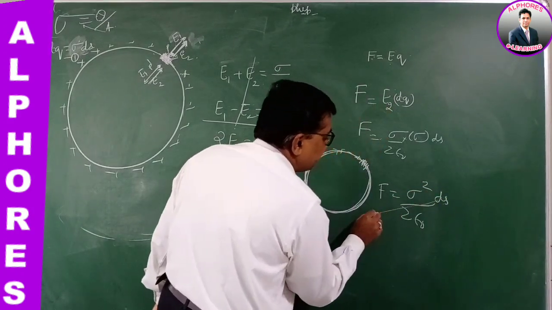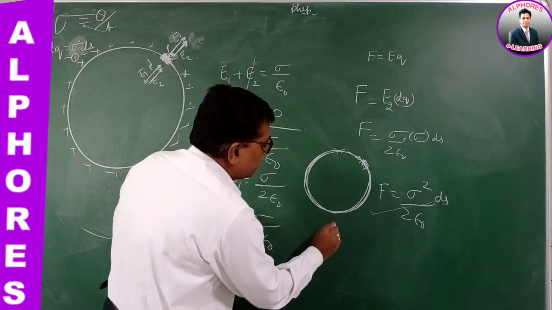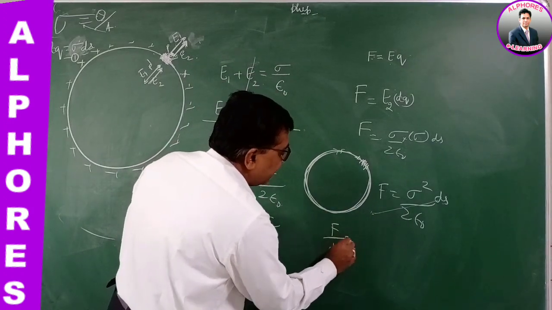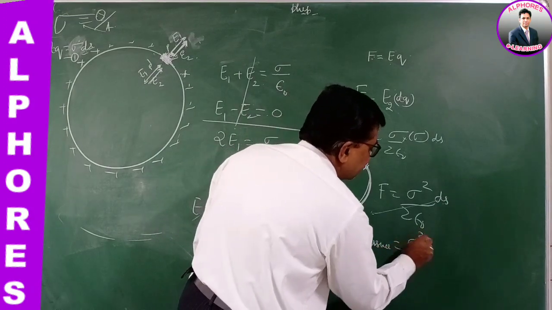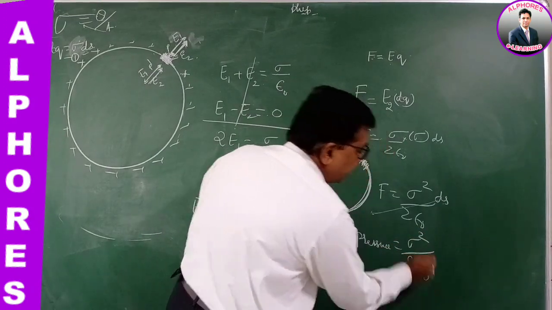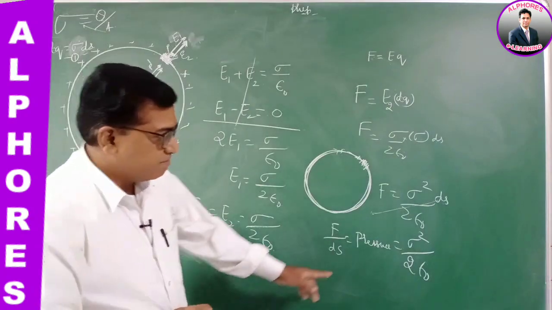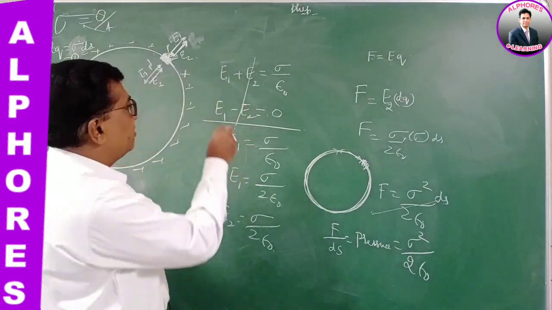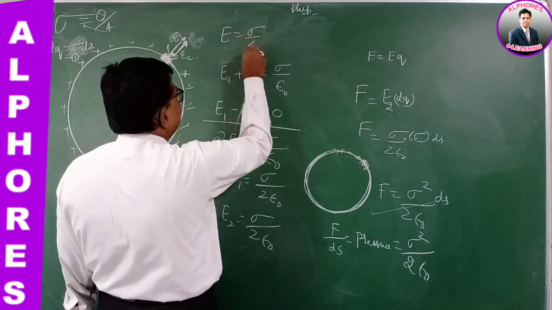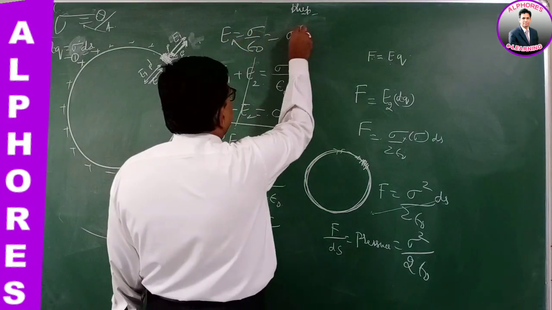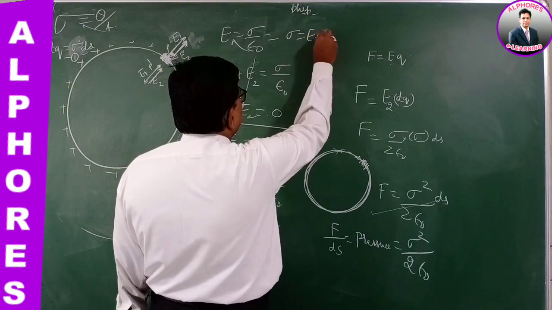Now, taking that ds down, force per unit area, the electrostatic pressure, is sigma square by 2 epsilon naught. But you know, if the electric field due to this sphere is E, then E is sigma by epsilon naught. If I cross multiply, sigma is E epsilon naught.